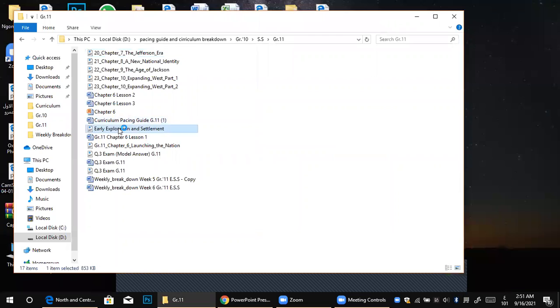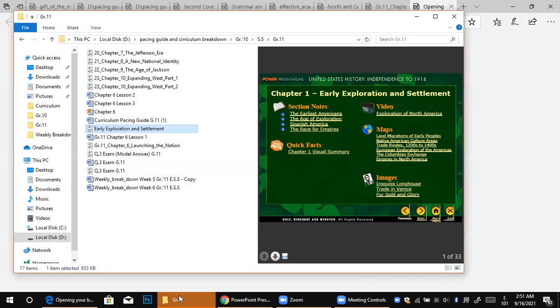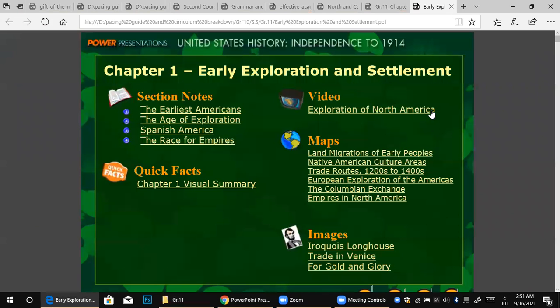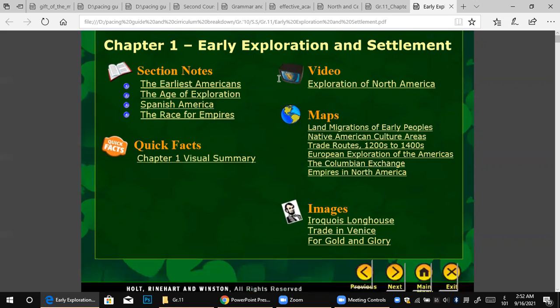Early exploration and settlement. Okay, now here we are. Firstly, this chapter is talking about early exploration and settlement. So here it's related to United States history. Grade 11 are studying U.S. history. So this is the first period, or the first era, for the exploration and settlement.